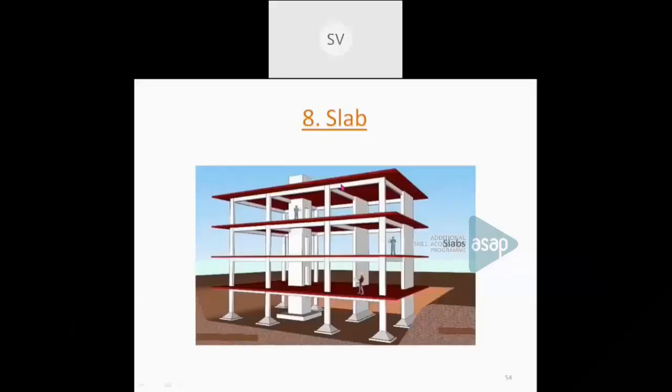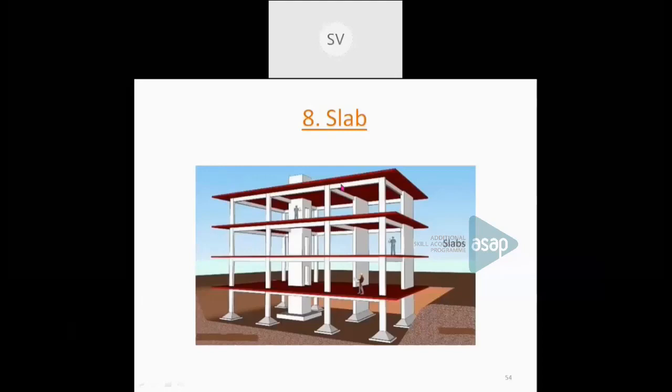So this shows some reinforcement which is provided for a slab before concreting. So you can see the reinforcement details. It is provided in both directions, horizontal as well as vertical, in both ways. Okay.